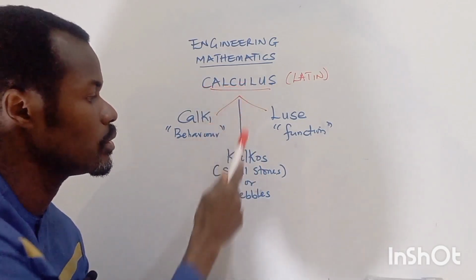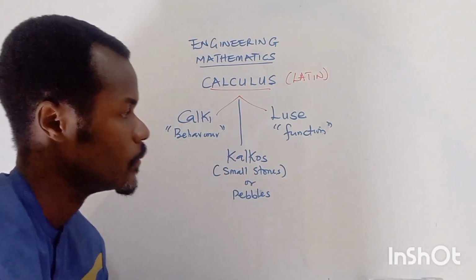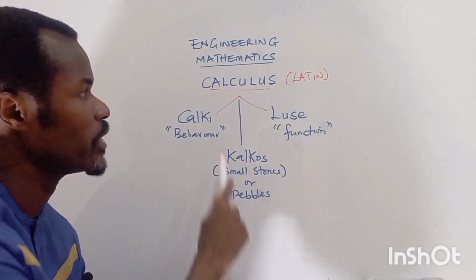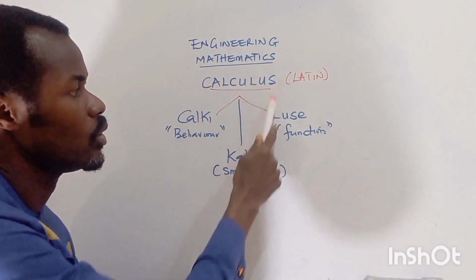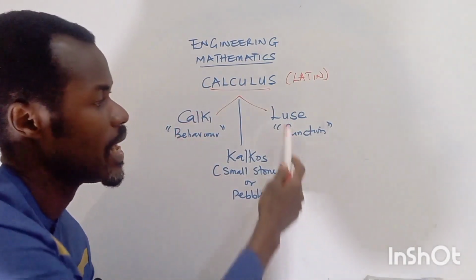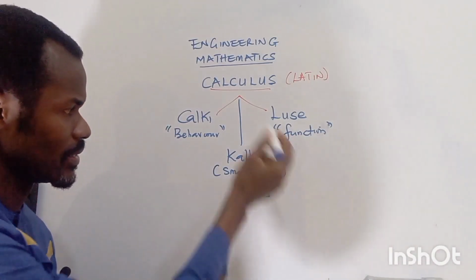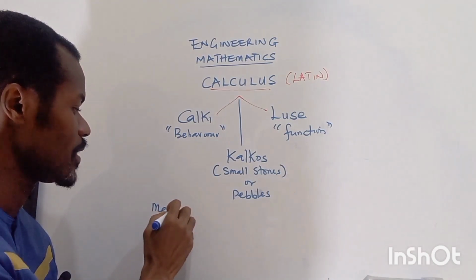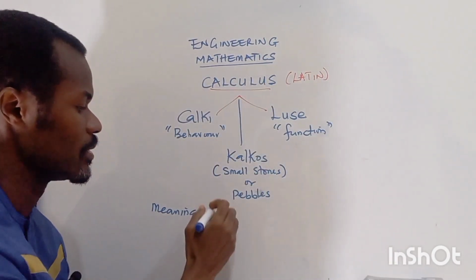We can also break this into calci and loose. Calci has to do with behavior and loose has to do with function.